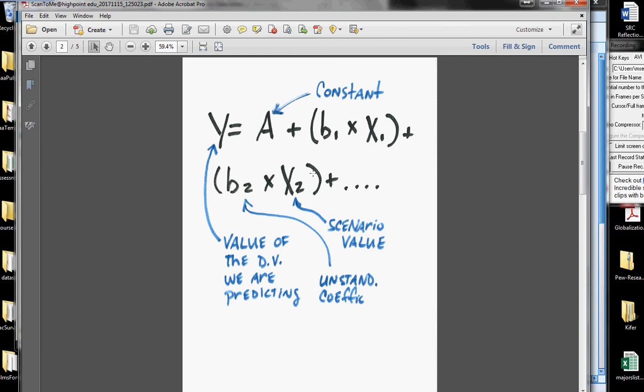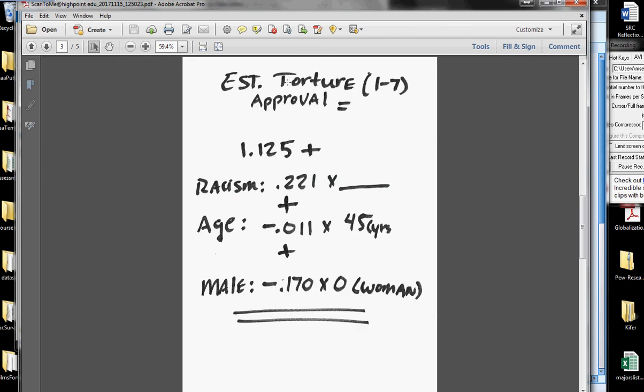So moving on, we can see that the estimated score of torture approval on 1 to 7 is equal to the constant, the unstandardized value for the constant, plus the coefficient for racism times whatever score we want to give it, plus, in this case a negative coefficient, negative 0.011 times the 45 years, plus the coefficient for male, however it's 0 because it's 1, and that will equal the level of support for torture after we know what the low and high levels are.